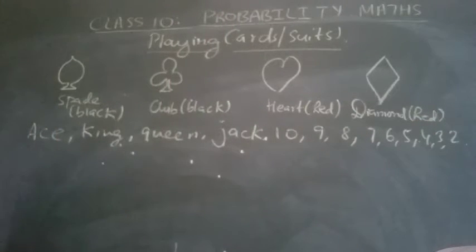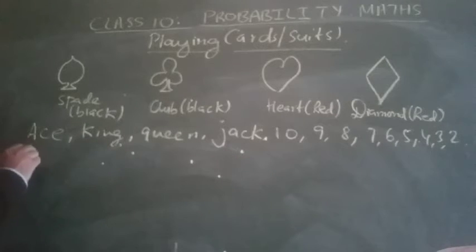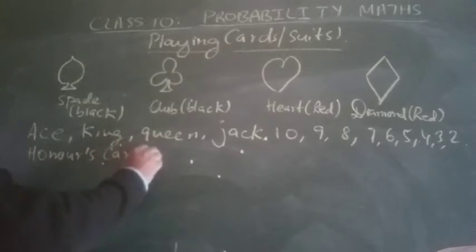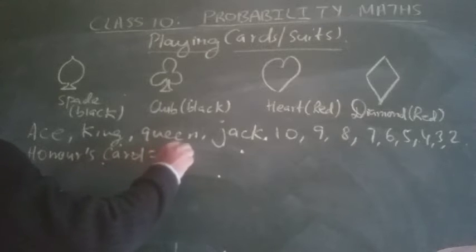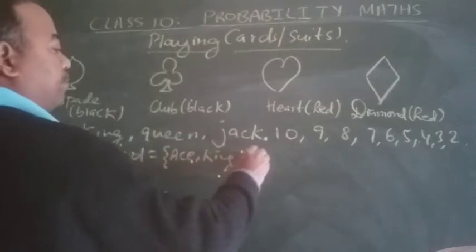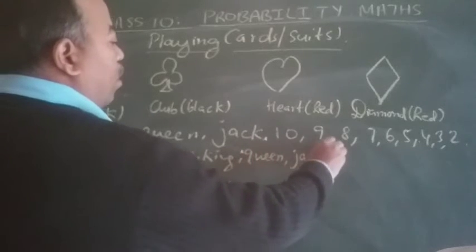Ace, king, queen, and jack are the honor cards. They are very powerful cards.